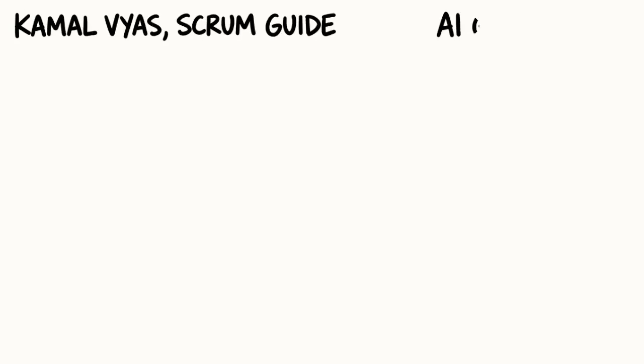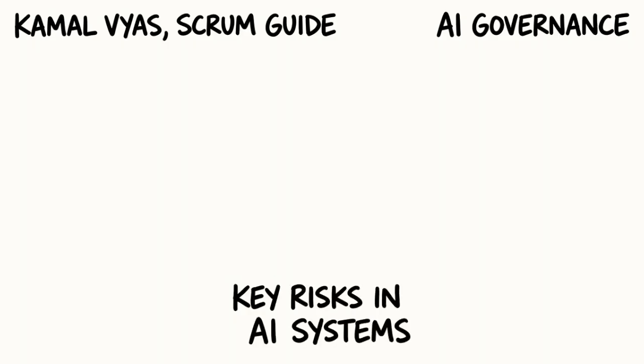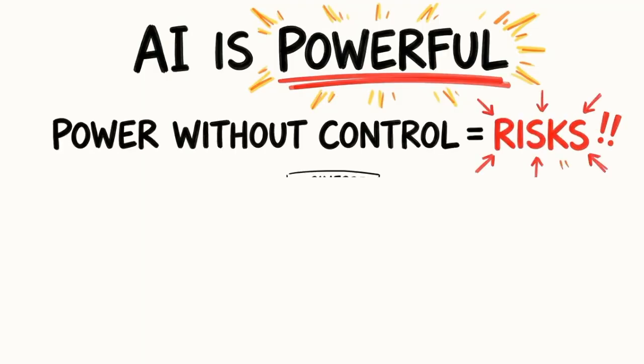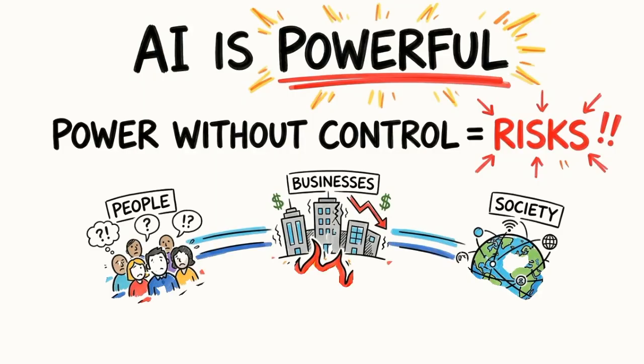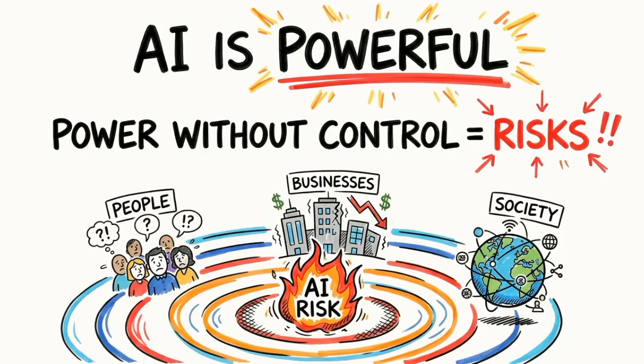In the previous video, we talked about what AI governance is and why it is needed. Now let's dive deeper into the key risks in AI systems and why they matter in real life. AI is powerful and is changing how we work and make decisions, but power without control brings serious risks. If AI systems are not managed properly, those risks don't stay technical. They affect people, businesses, and society as a whole.